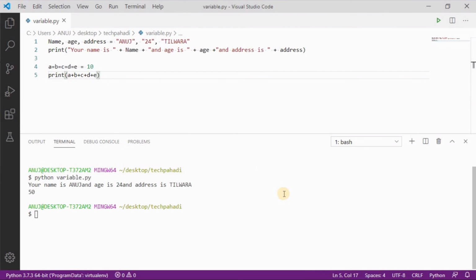So guys, thank you for watching the video. This was the method to assign values to many variables in a single line.